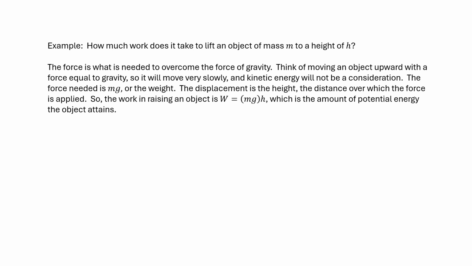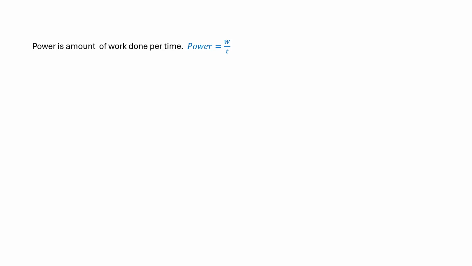So the work in raising an object is mg, the force, times h, the height, which is the amount of potential energy the object obtains. That has to come from somewhere. I have to provide some kind of energy to lift the object.